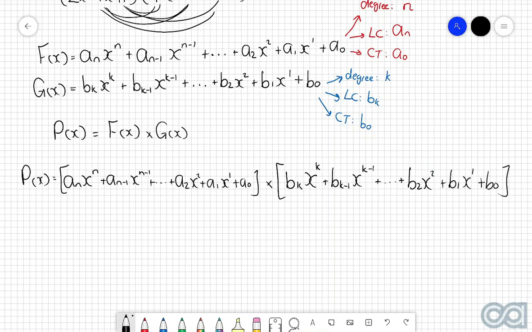And what we're concerned about now is how to easily identify the degree, the leading coefficient, and the constant term of p of x. Let's start off with the degree.